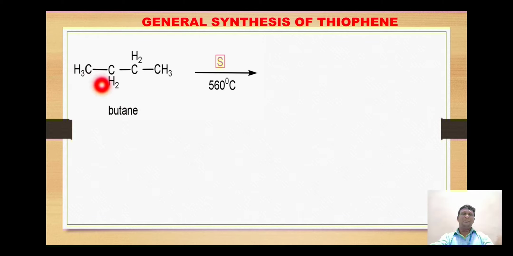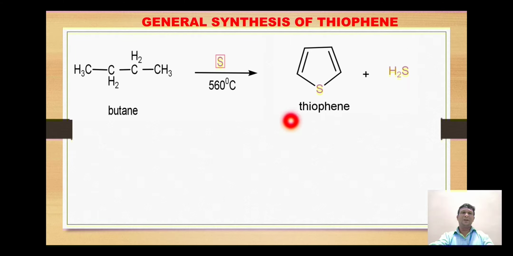Next, move on to the general synthesis of thiophene, which starts with this alkane containing 4 carbons. A straight chain alkane is there, and it is called butane. The butane is reacted with elemental sulfur at a high temperature of 560 degrees centigrade. When the reaction takes place, the primary hydrogens from this carbon and this carbon will react with sulfur to form hydrogen sulfide, which is released from here.